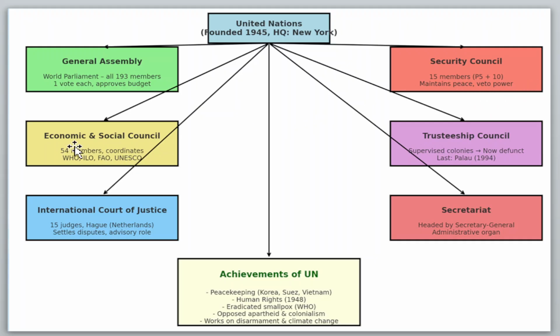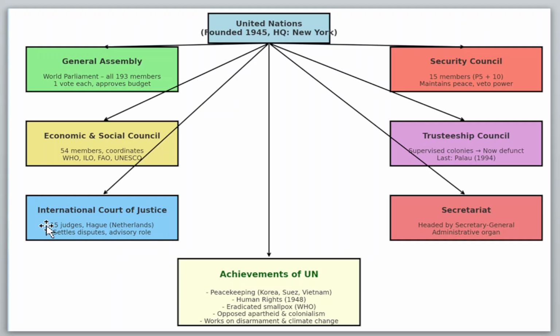Okay. Then next is the Economic and Social Council, where 54 members will be there, and it coordinates WHO, ILO, FAO and UNESCO. Okay. The Trusteeship Council used to supervise the colonies. Now it is not there in work. The last country was Palau. It declared independence in the year 1994.